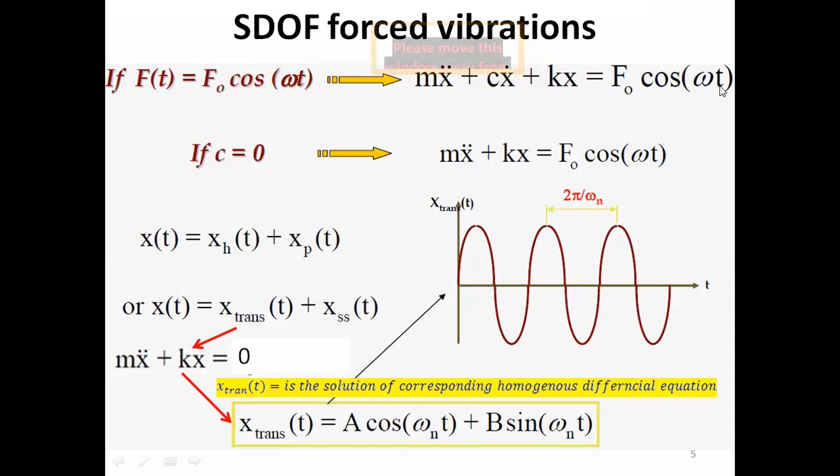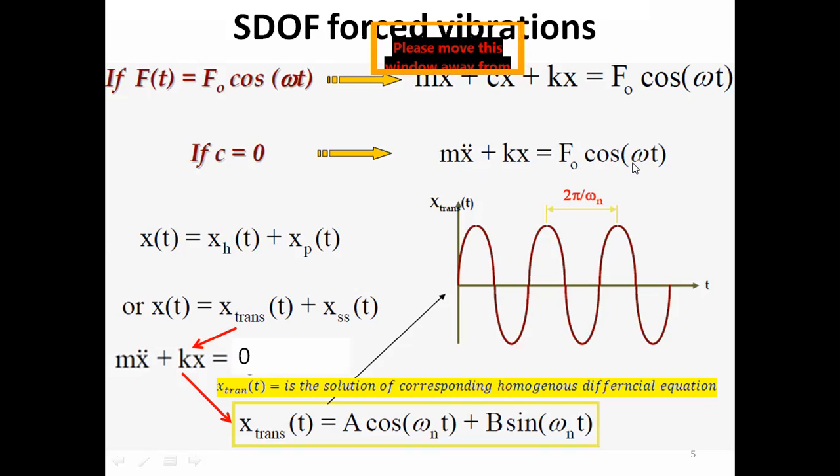For the sake of simplicity, or just for those systems where the damping, that is the energy losses, are very small and ignorable, we are putting c, the damping coefficient, as 0. So putting c equal to 0 here, we have the equation of motion m x double dot plus k x is equal to f naught cos omega t. This is the equation of motion for an undamped system which is subjected to forced vibration, a non-homogeneous differential equation.